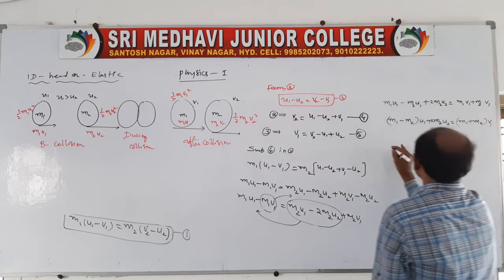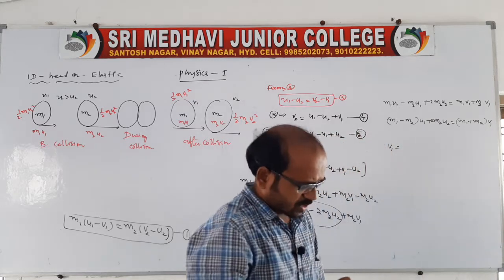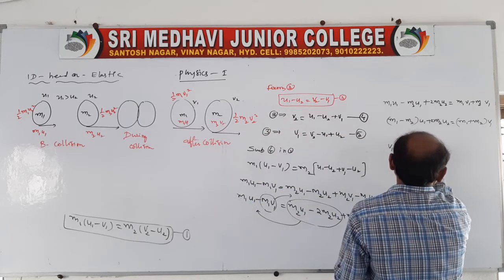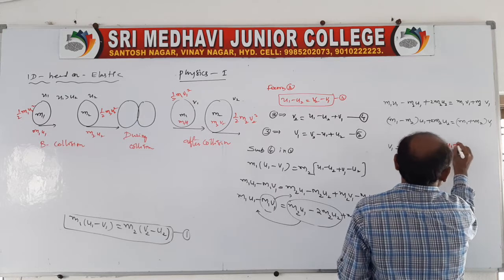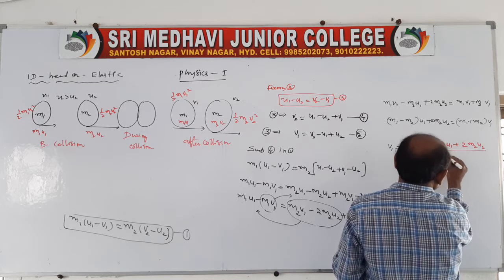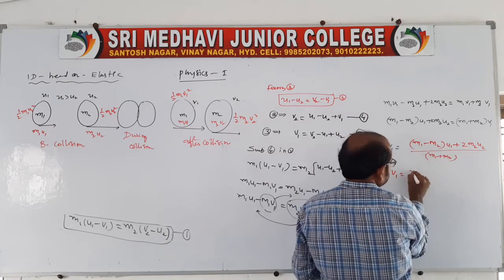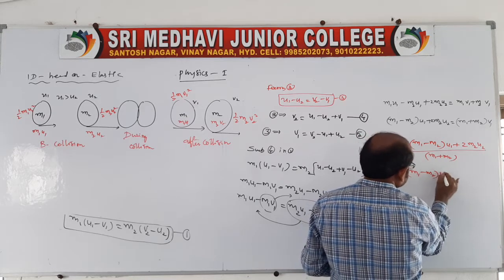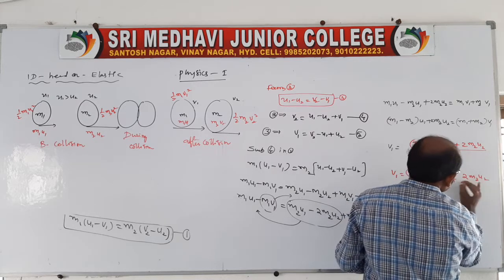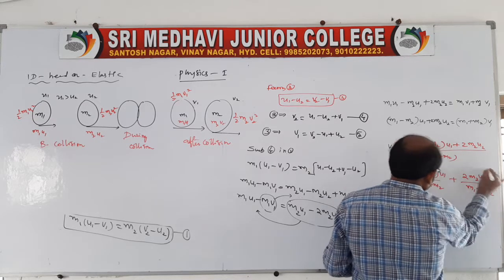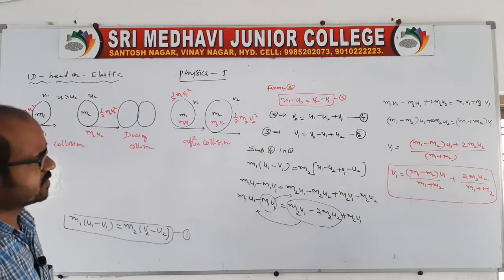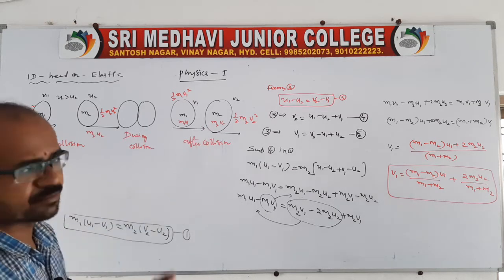Now the final velocity of the first body after the collision becomes v1 is equal to (m1 minus m2) u1 plus 2 m2 u2, divided by m1 plus m2. So here v1 is equal to, you separate this, like this: (m1 minus m2) u1 by (m1 plus m2) plus 2 m2 u2 by (m1 plus m2). This is the final velocity in terms of masses. After the collision, the velocity of the first body becomes this, a very simple derivation.